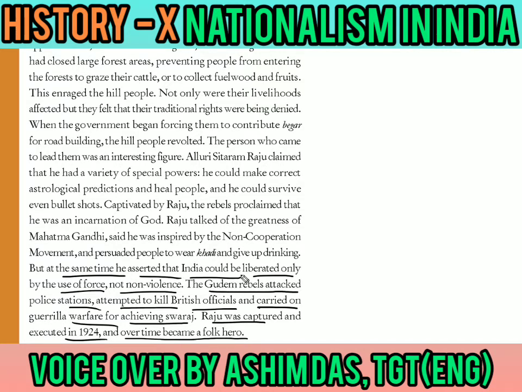So here we come to know that he was a follower of Mahatma Gandhi. He said that people should wear khadi clothes and should not drink alcohol, and at the same time he contradicted the views of Mahatma Gandhi. Gandhiji said non-violence is the route to independence, but Raju said India could never be liberated if we use non-violence. We have to use force, as India could be liberated only by the use of force.